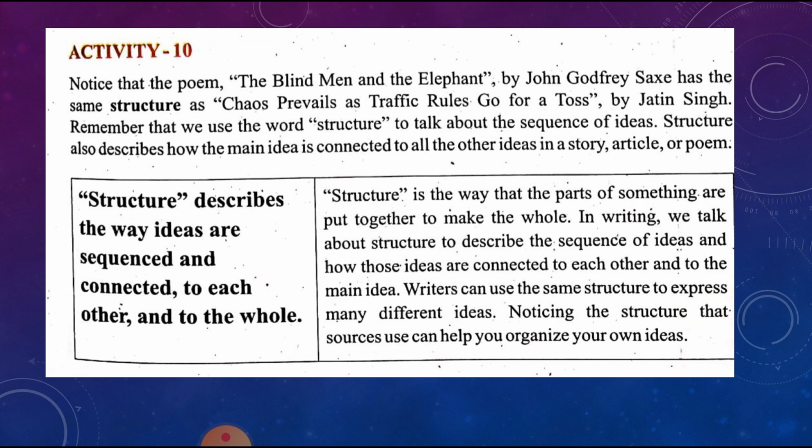Structure also describes how the main idea is connected to all the other ideas in a story, an article or a poem. Structure is the way that the parts of something are put together to make the whole.